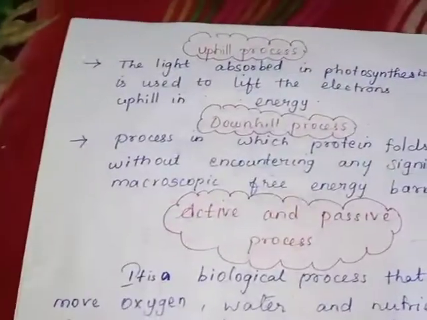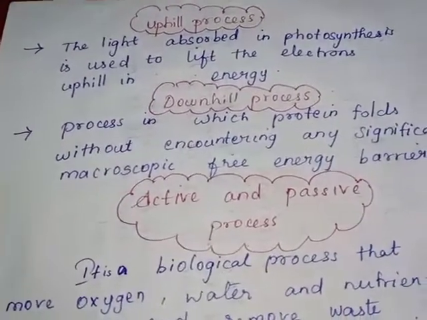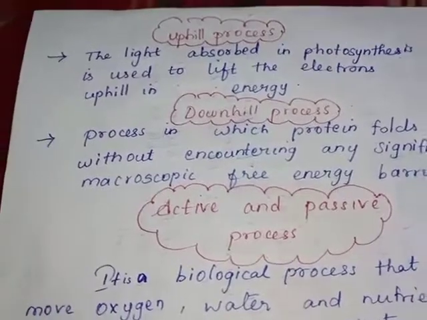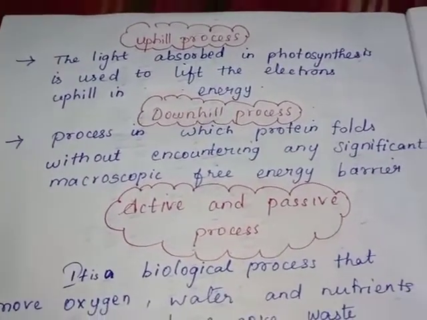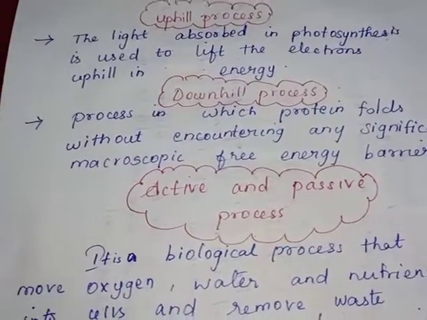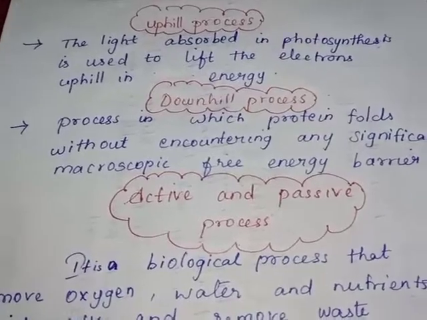Once again I will say, light absorbed in photosynthesis used to lift the electron is called the uphill process. Downhill process means a process in which a protein folds without encountering any significant macroscopic free energy barrier.